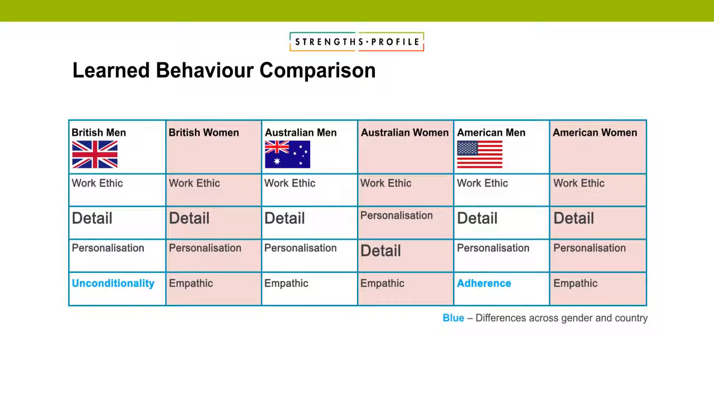So this is a chance to make people feel collaborative but really unique when they have these strengths realised. So really it's just a case of ordering around here. British men being more drained by unconditionality, American men being more drained by adherence. Adherence pops up in the weakness category, which we'll go on to shortly. But you can see here that there's a lot of similarity across the cultures in what drains us.